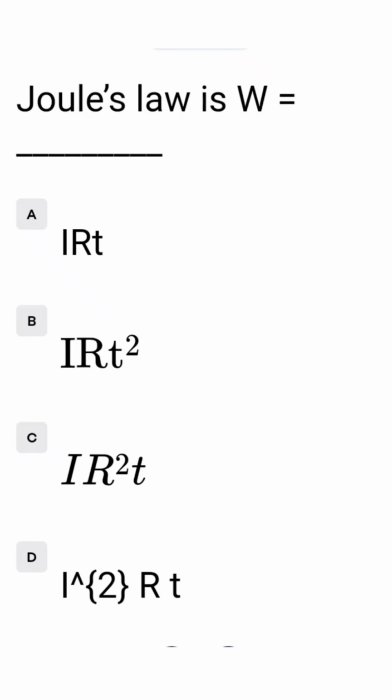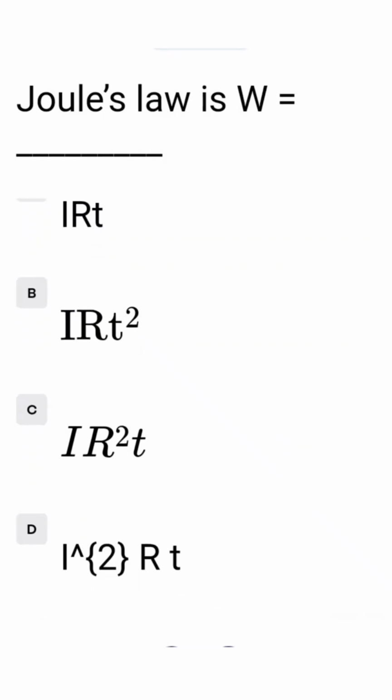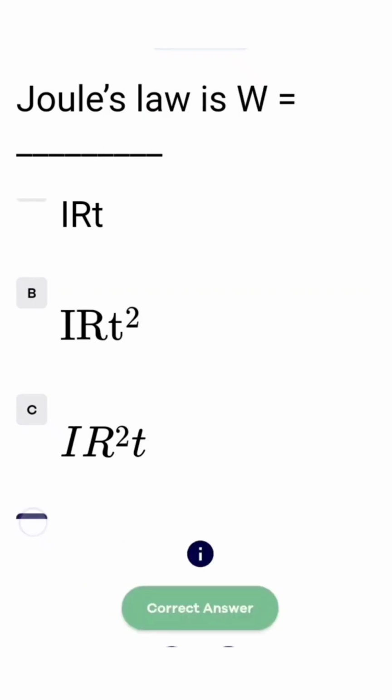Joule's law is option A IRT, B IRT square, C IR square T, option D I square RT, that is written in option D, I square RT. So the correct answer is option D.